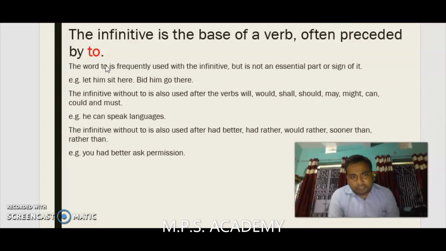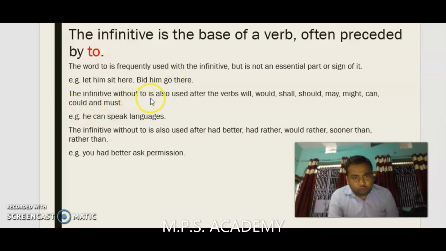यानी जो टू के साथ आता है उसको इन्फिनेटिव बोला जाता है. The word to is frequently used with the infinitive but is not an essential part or sign of it. टू जो है वह किसी इन्फिनेटिव के साथ अक्सर इस्तेमाल होते हैं, लेकिन जरूरी नहीं है कि वह हर जगह इस्तेमाल ही हो. For example, let him sit here, bid him go there. These are the two examples where to infinitive is not being used.